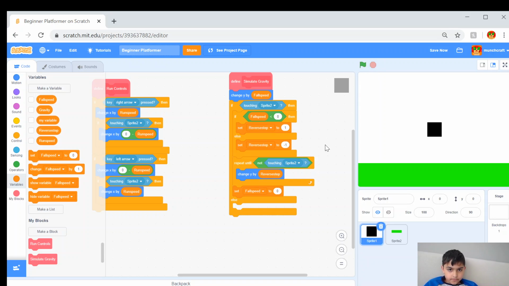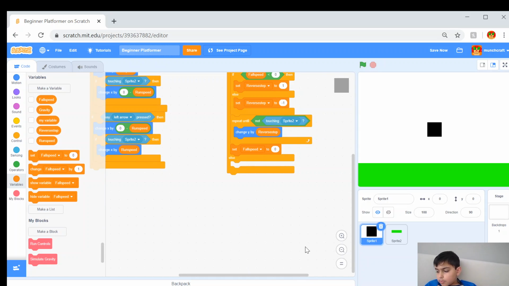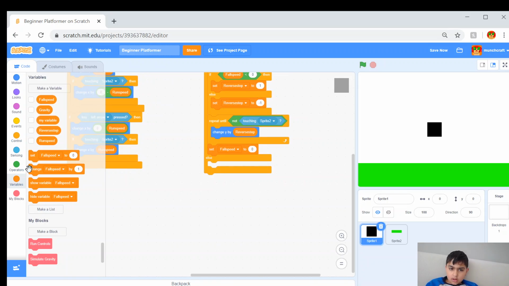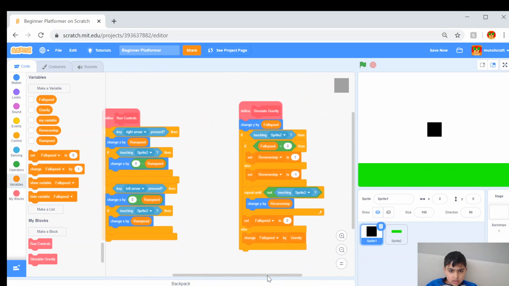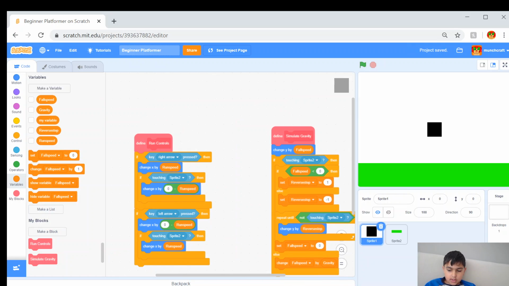And if we go to the else part, it's not going to do anything. So the else part is going to be really easy. Change fall speed by gravity. And now we have our simulate gravity pretty much done.